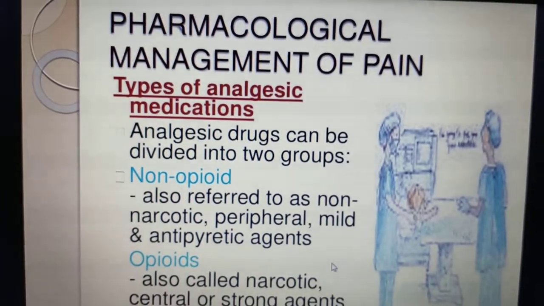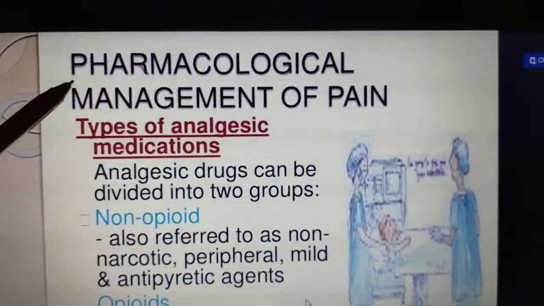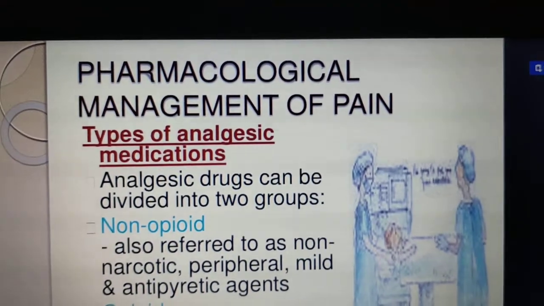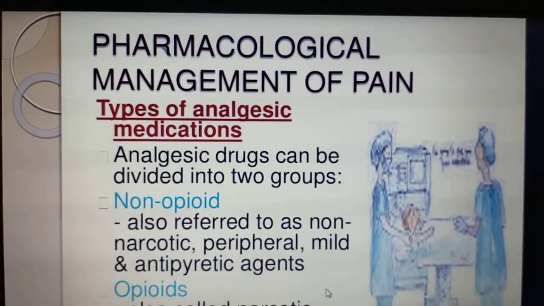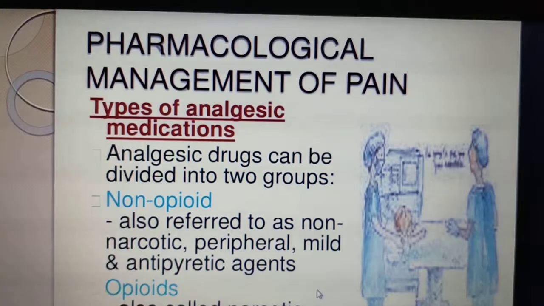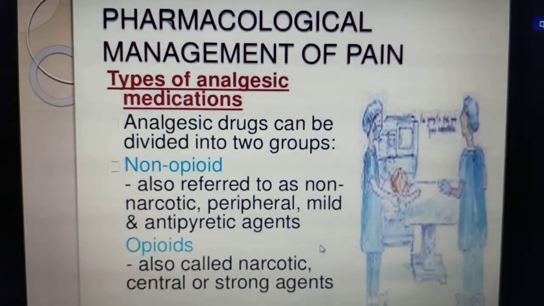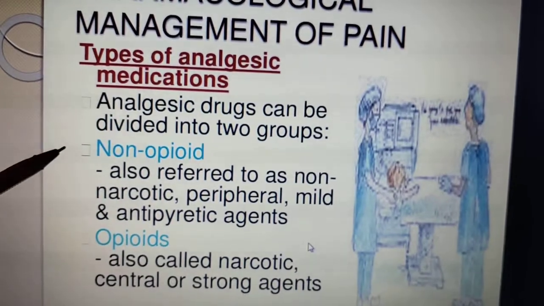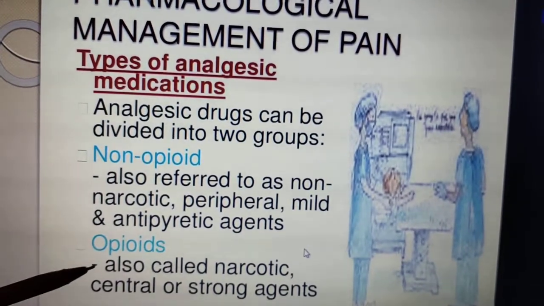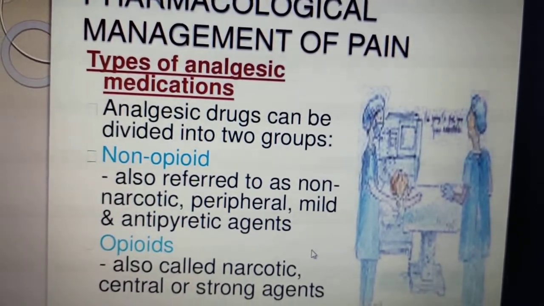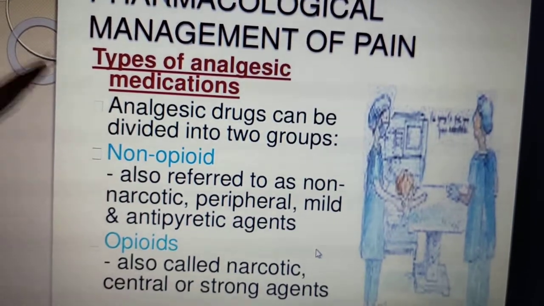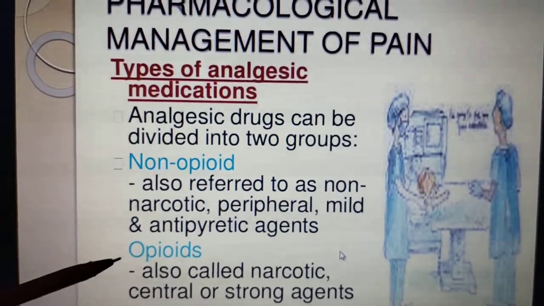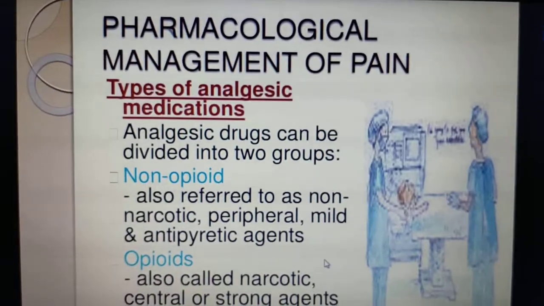Pharmacological management means we are using drugs. Non-pharmaco means without using medications, how to treat the patient. In the pharmacological, we have mainly two types, non-opioids and opioid drugs. This is enough for you. Next year, you're going to study in pharmacology what are the non-opioids and what are the opioids. But in the first year, this is enough for you.